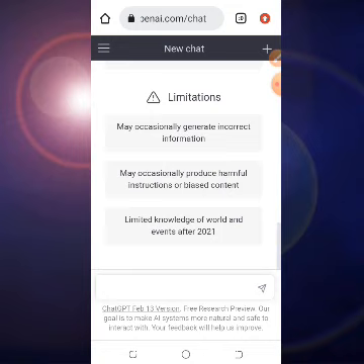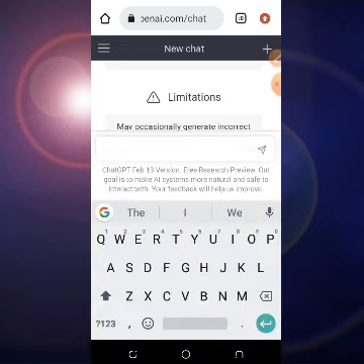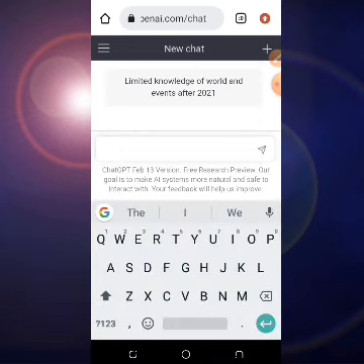So what you just need to do now is to type whatever it is that you want. Like in this case, I want ChatGPT to give me suggestions on a book title that has to do with my course on ebook creation and publishing. So all I need to do is to just type it there and ask for ChatGPT suggestions.